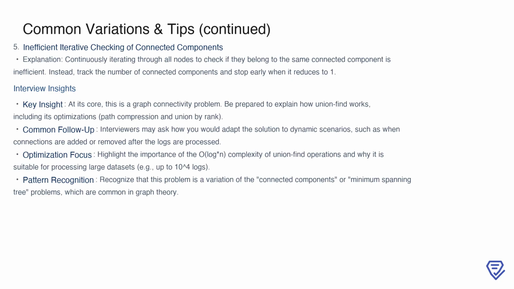From an interview perspective, it's important to recognize that this problem is fundamentally about graph connectivity. Be prepared to thoroughly explain how union-find works, specifically emphasizing its optimizations like path compression and union by rank. A common follow-up question might involve adapting your solution to handle dynamic changes, such as when connections are added or removed after the initial logs are processed. Interviewers also often focus on the efficiency of your solution, so highlight the nearly constant time complexity of union-find operations, which makes it well-suited for handling large datasets.